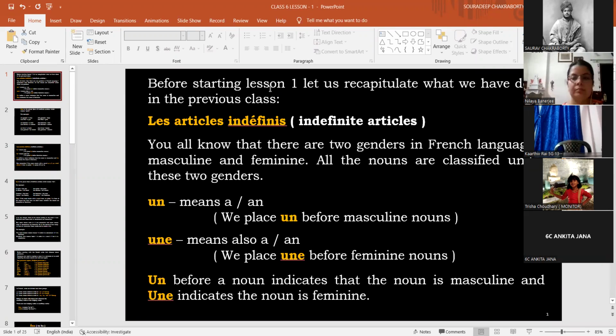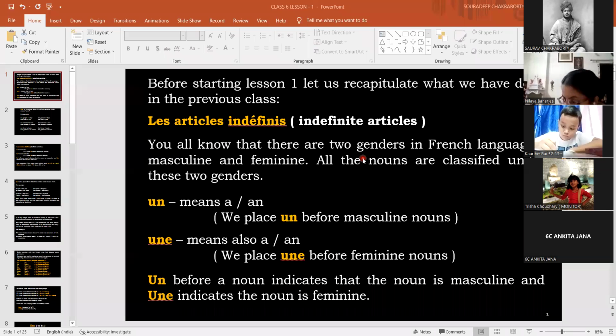So we have already learned the indefinite articles and definite articles, isn't it? In class 4 and 5, we have learned them already. Once again, we revise. Let's start. Les articles indéfinis. How to say in French? Les articles indéfinis. Indefinite articles. So we know that there are only two genders in French, right?